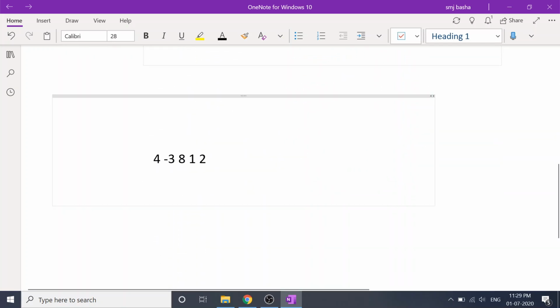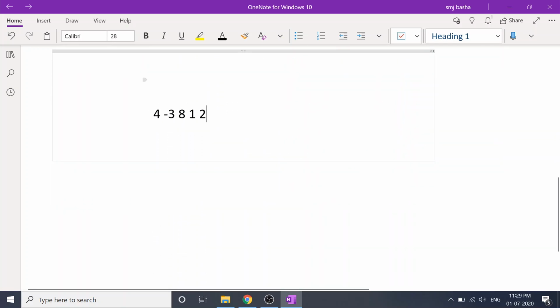Let's see this approach. So let's say I'm using these four position numbers and indices are 0, 1, 2, 3, 4. Now I just need to find which among 1 to 5, because the array is of size 5, is missing in my input array, right?